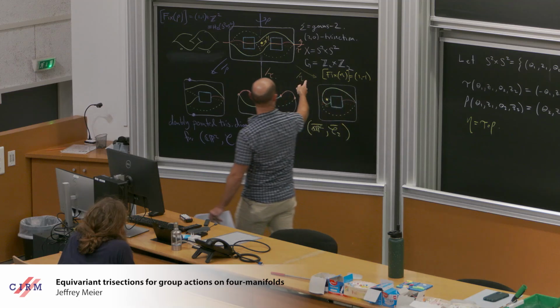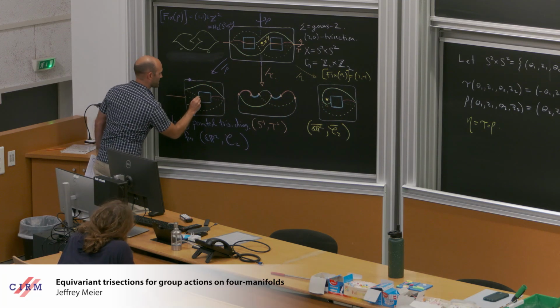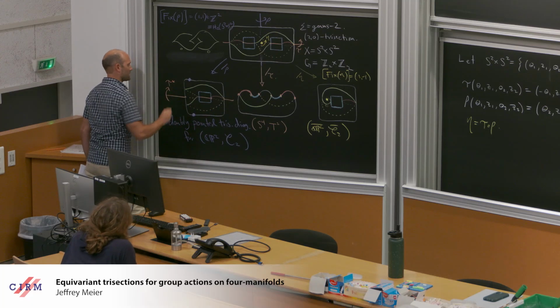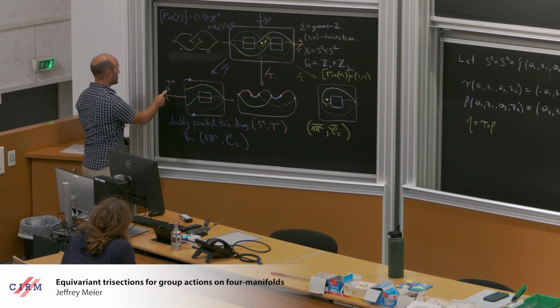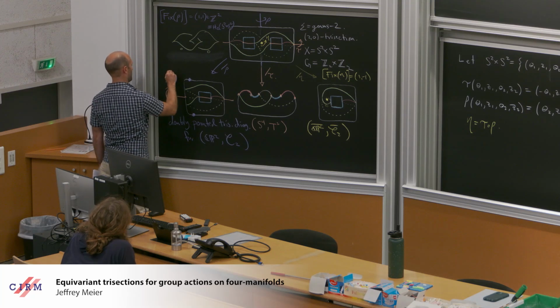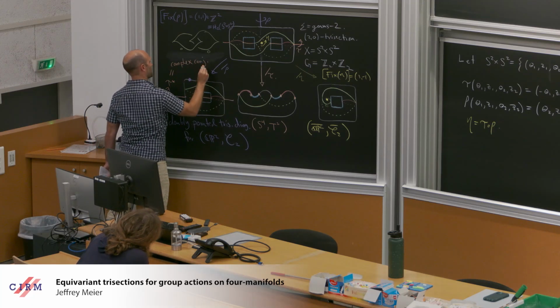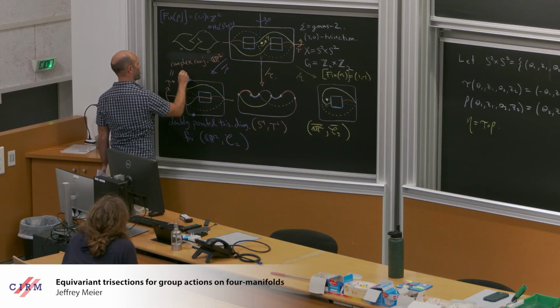So I have a Z2 cross Z2 action. If I do one of them, then I still have one of them to be done here. So maybe you call this tau star or something, the quotient action of tau star. This is the hyperelliptic involution of this diagram. It turns out this is complex conjugation on CP2, and the quotient is S4.